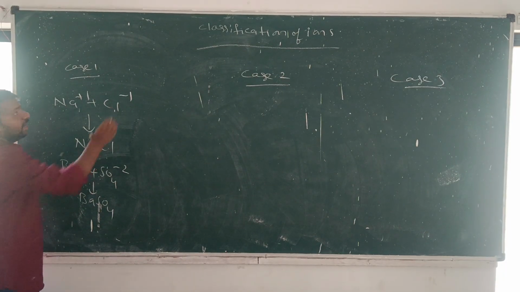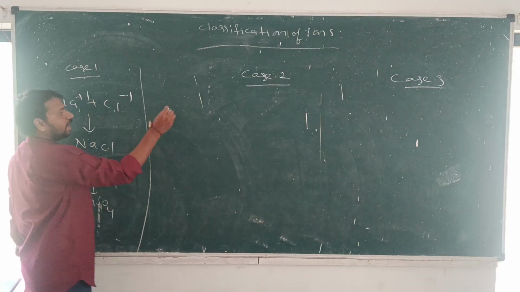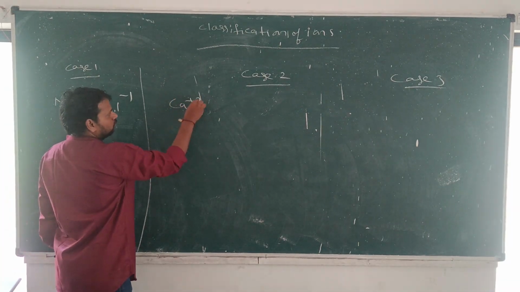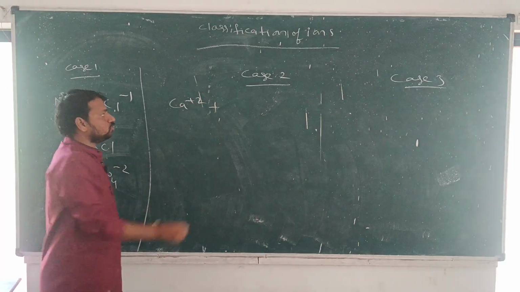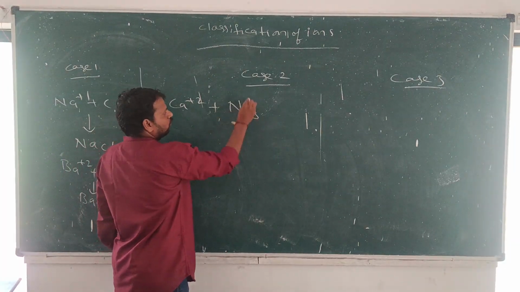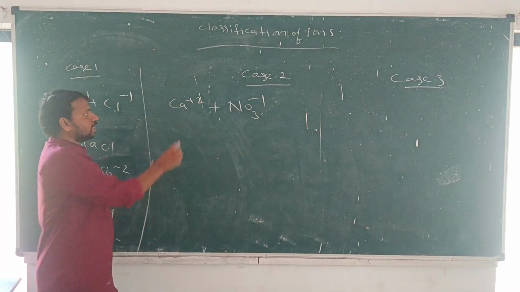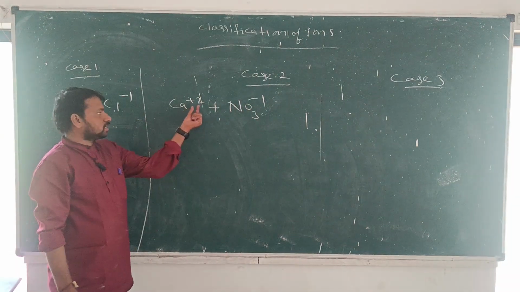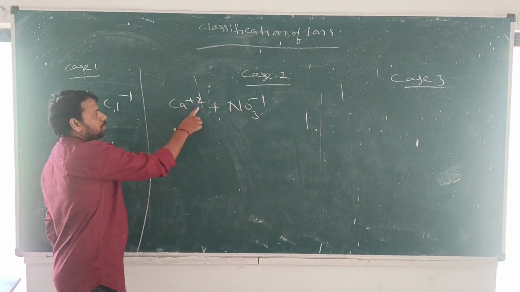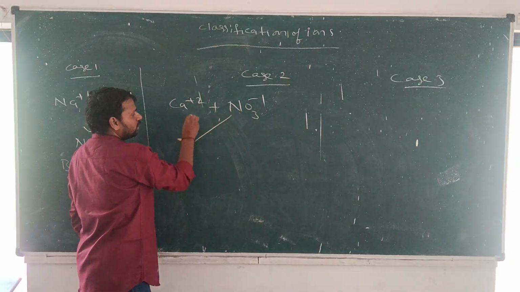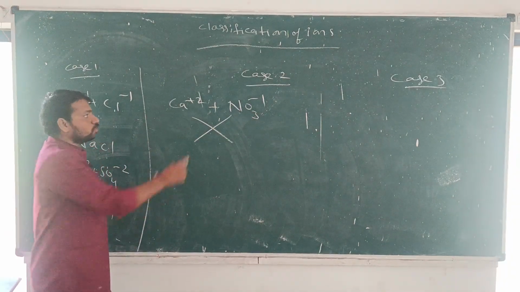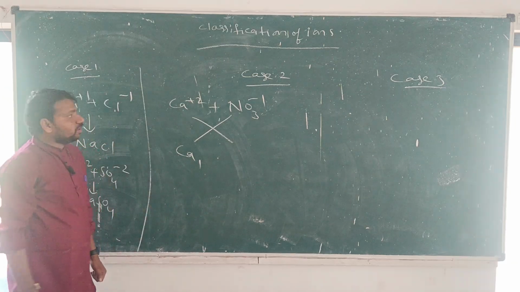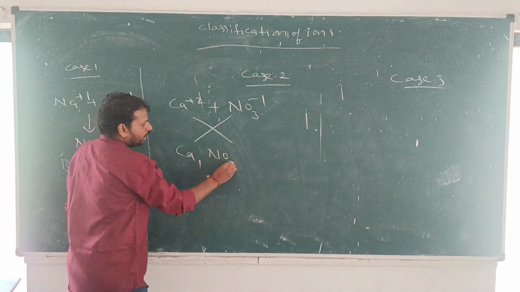In case 2, if I am writing Ca plus 2 and NO3 minus 1, the charges are plus 2 and minus 1. In that case we can crisscross. The 1 comes toward the calcium side, so Ca1 and NO3. We cannot disturb the structure of the anion.